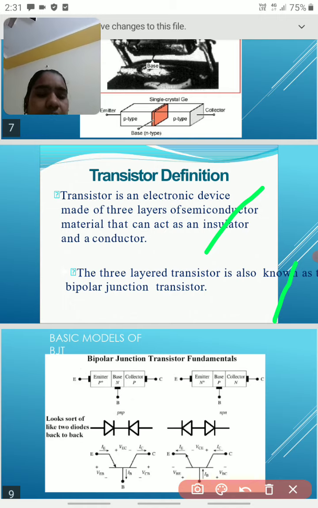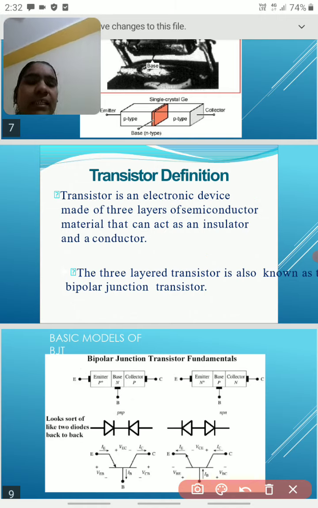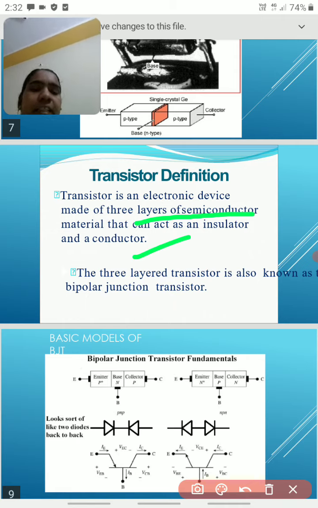A transistor is nothing but an electronic solid device, and it contains 3 layers. This is the important point: 3 layers of material that can act as an insulator and a conductor. We know the insulator and conductor, I already explained about them. So this transistor sometimes behaves like an insulator, sometimes it behaves like a conductor.